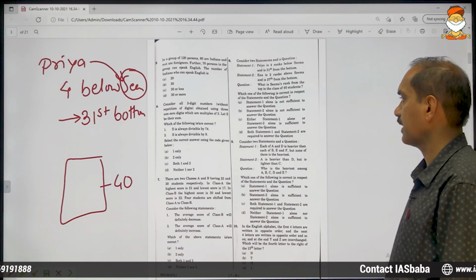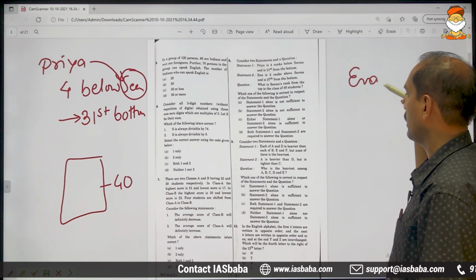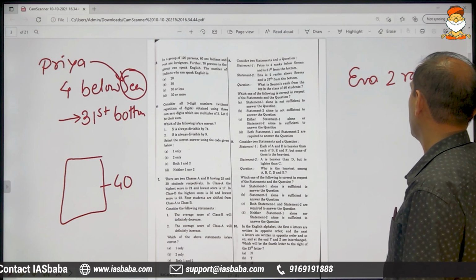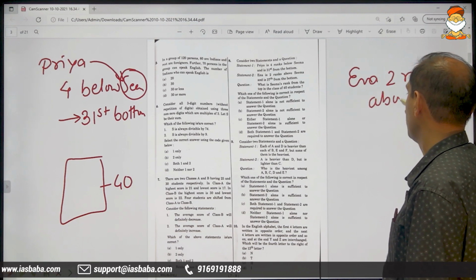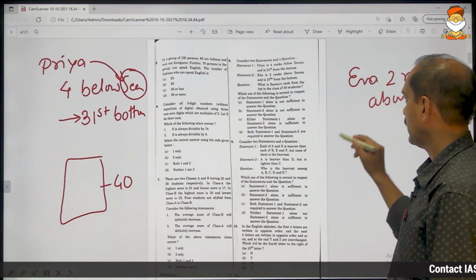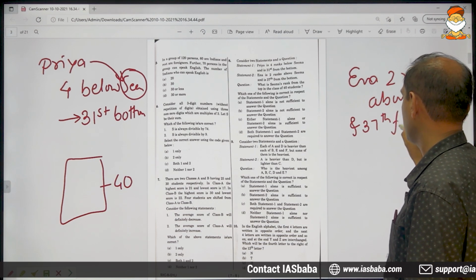Now moving on to statement number 2. Ena is 2 ranks above Seema and is 37th from the bottom.